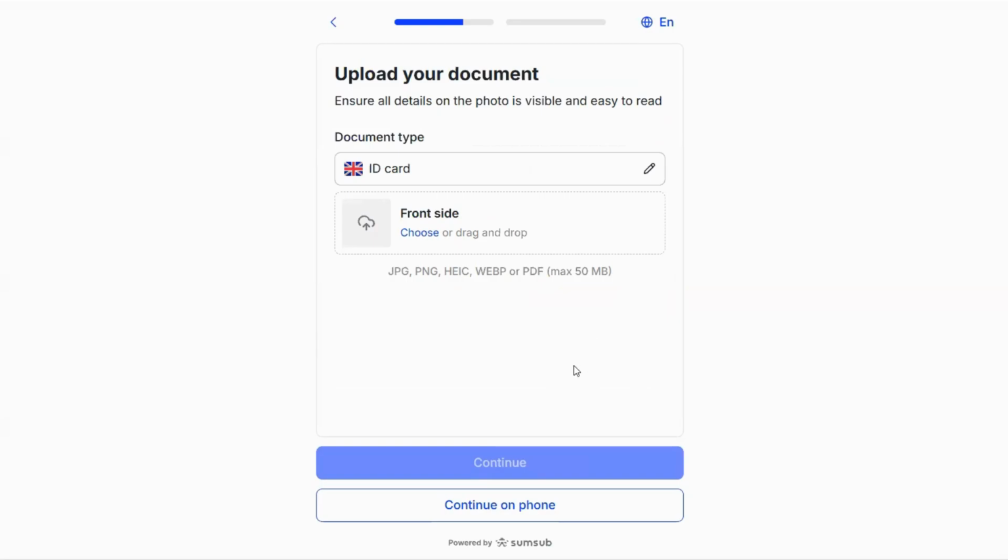Once we put it here, they will compare the information we provided in the registration process with the information here, and then they will ask us to switch on the camera. That's why they ask if we want to continue with the phone, and we have to take a picture of our face so they can compare that the person doing this process is actually the person in the document. Once we do it, that's it. We will receive an email confirming or not confirming that the process is completed. And once it's completed, we can then operate.